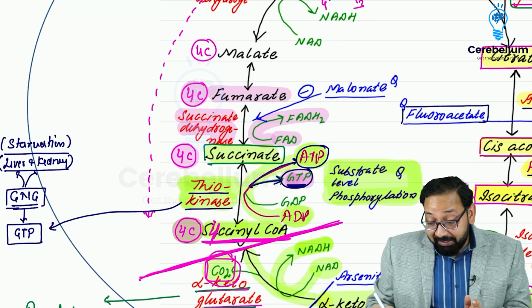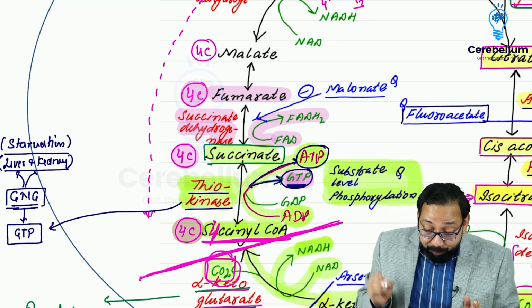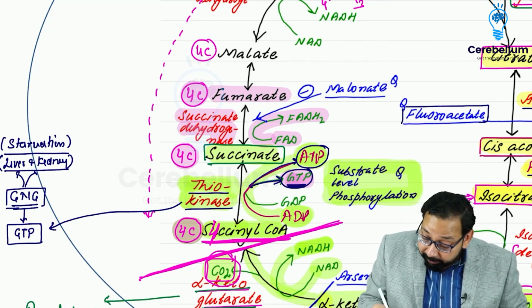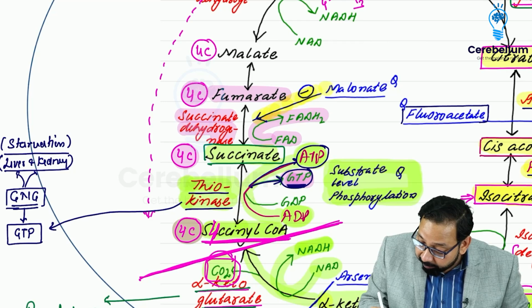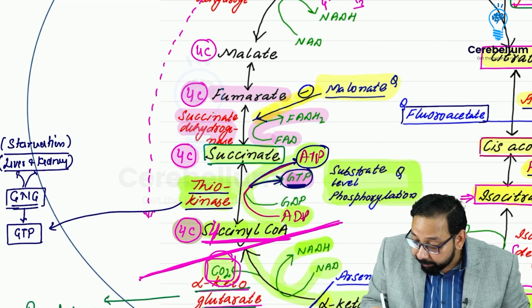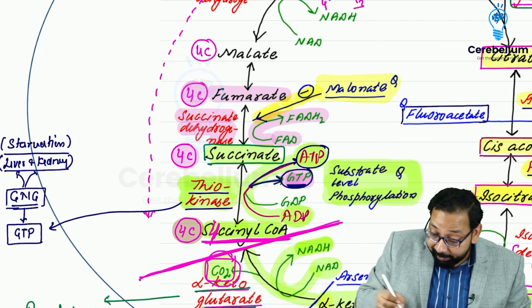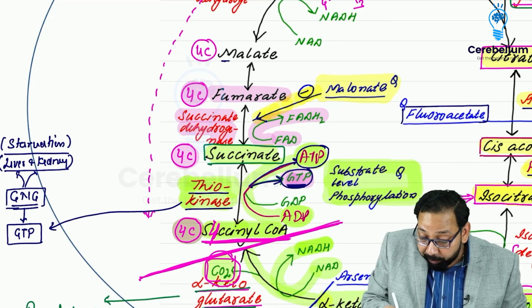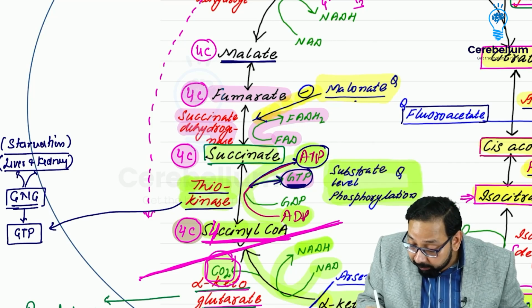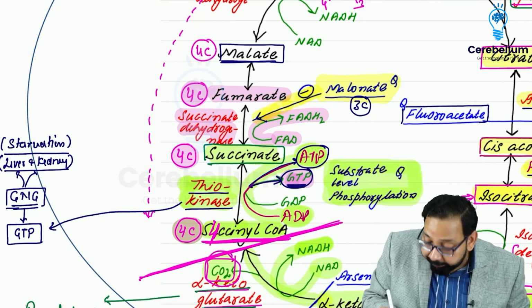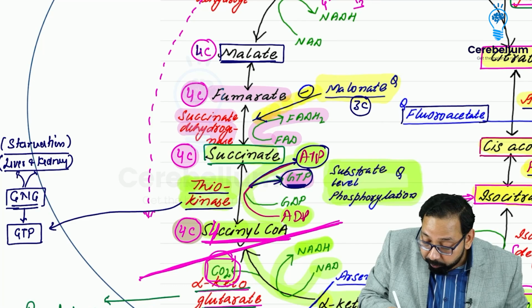So fumarate is produced and FADH2 is produced. And this succinate dehydrogenase is inhibited by malonate. Yes, if I ask you, think in your mind. Malonate is having how many carbon? Yes, 3 carbon. Malonate and malate are different. Malate is having 4 carbon.